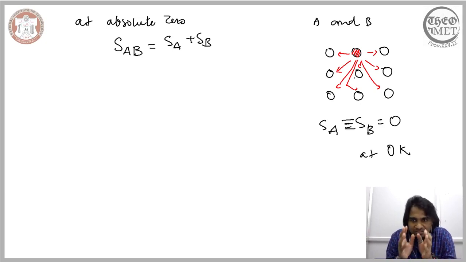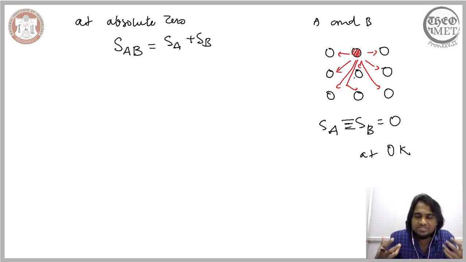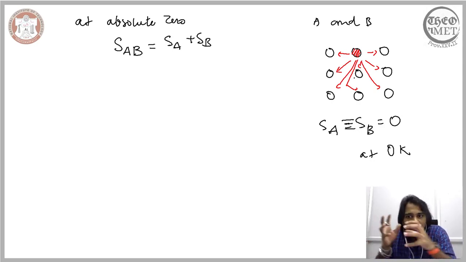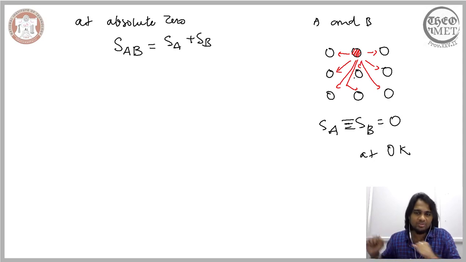Again, we are able to arrive at this conclusion primarily because we have assumed the solids to be crystalline, and we have assumed that these solids are at equilibrium with the temperature. Only when these solids are at equilibrium with the temperature will there be no vacancies present in the solid. Because of the lack of vacancies, no disorderliness is possible, and since no disorderliness is possible, the entropy of these two pure elements is 0 at absolute 0.